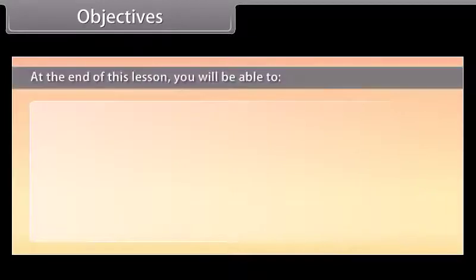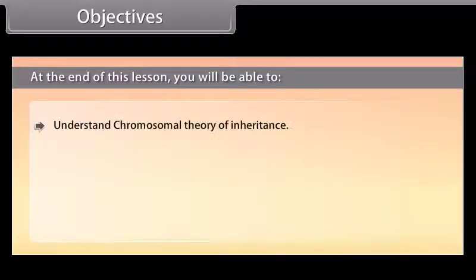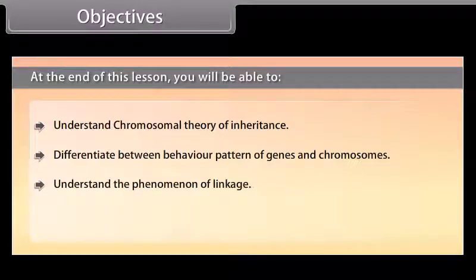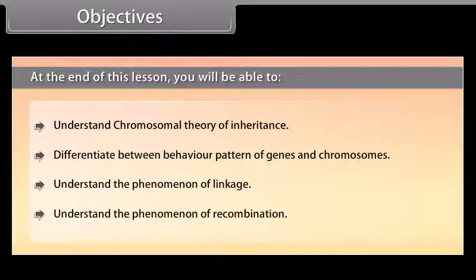Objectives. At the end of this lesson, you will be able to understand the chromosomal theory of inheritance, differentiate between the behavior patterns of genes and chromosomes, understand the phenomenon of linkage, and understand the phenomenon of recombination.